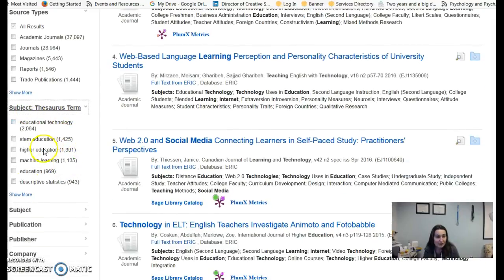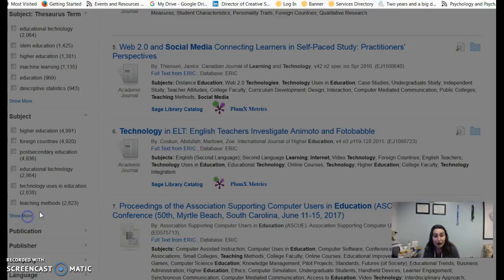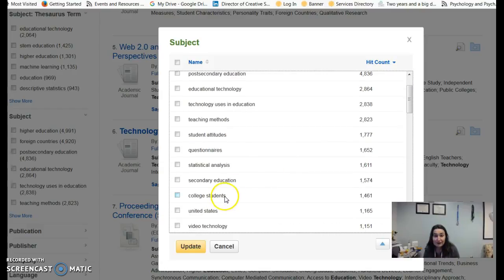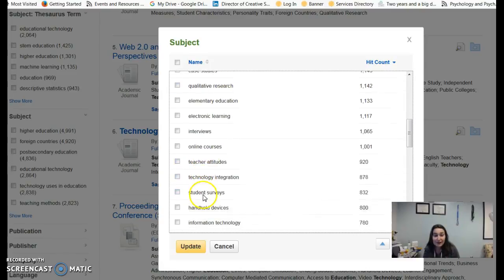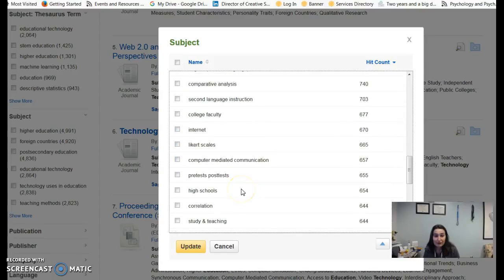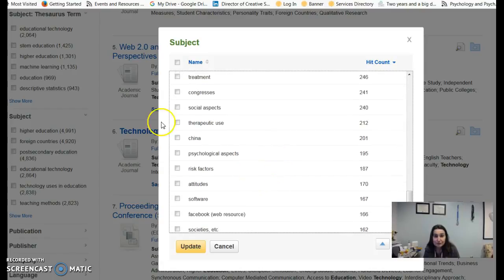at some of these subject terms. I like to open up both. And it looks like you could look at teaching methods. We didn't add high schoolers. We could certainly do that, a population, because this is college students. We could look just at student attitudes, teaching methods, that sort of thing. That might be interesting. Certainly elementary education, teacher attitudes. That might be interesting. Or integrating technologies. All of these could be really fascinating, a way to narrow the search down quite a bit.